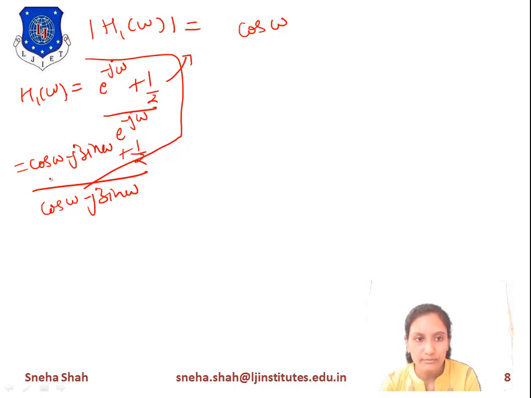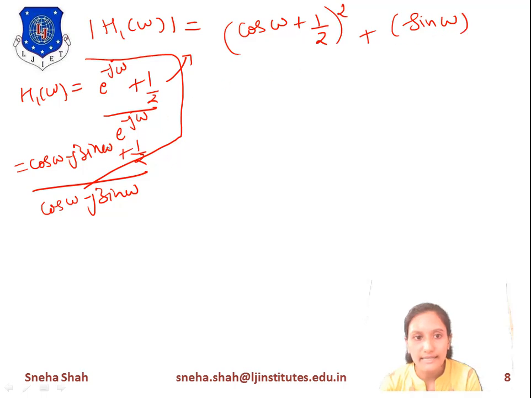Now if we take the mode of h1 of omega, it is represented as the square root of real part square plus imaginary part square. The real part is cos omega plus 1 by 2, so we write cos omega plus 1 by 2, squared, plus the imaginary part square.